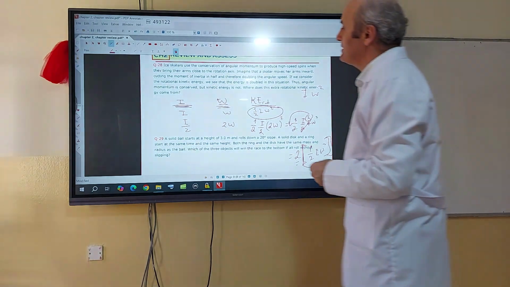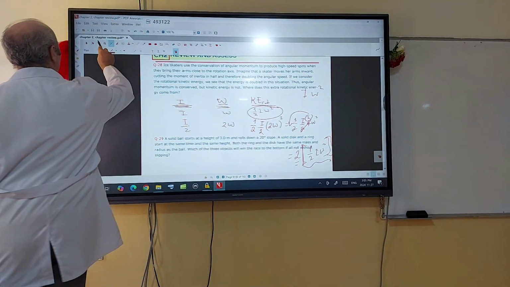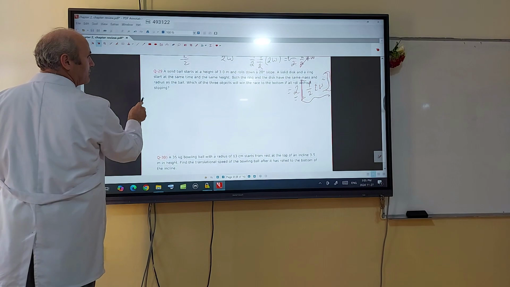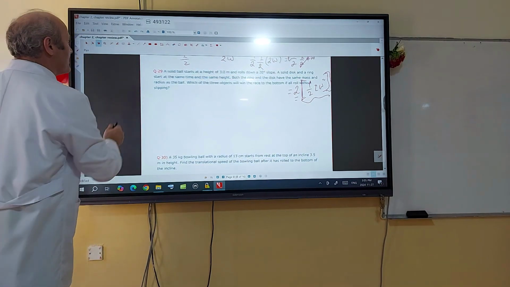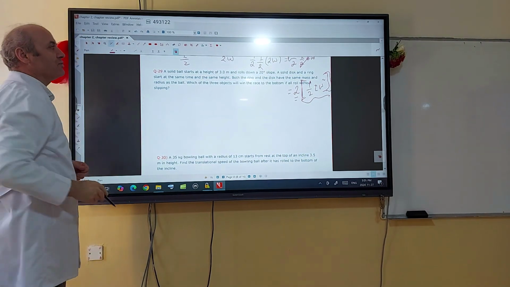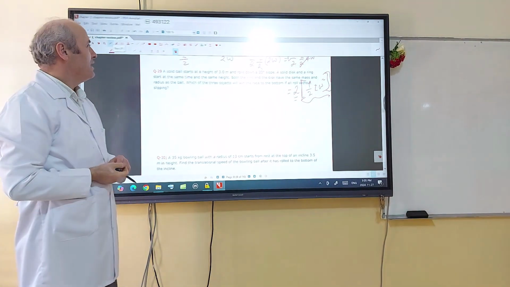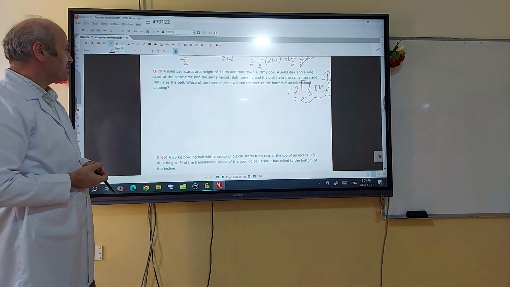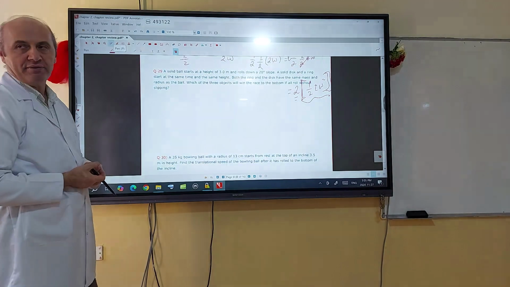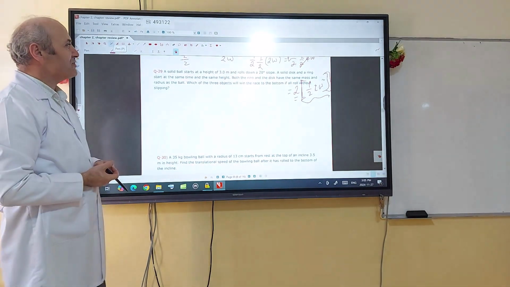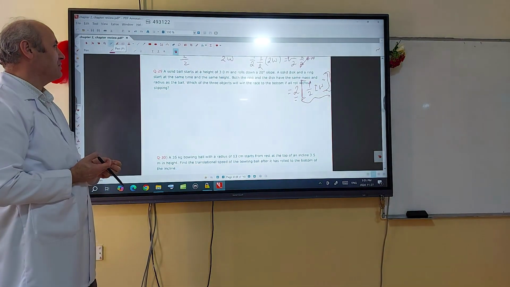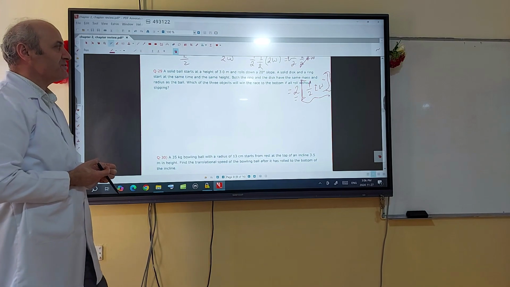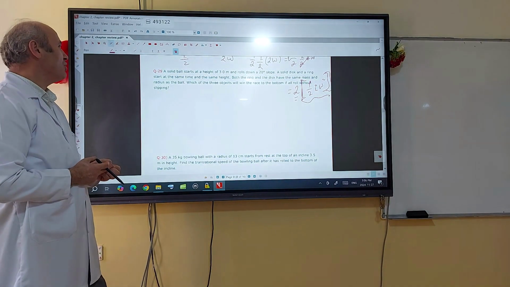Okay, and question number 20. A solid ball starts at a height of 3 meters and rolls down a 20 degree slope. A solid disc and a ring start at the same time and the same height. Both the ring and disc have the same mass and radius as the ball. Which of these 3 objects will win the race to the bottom if all roll without slipping?